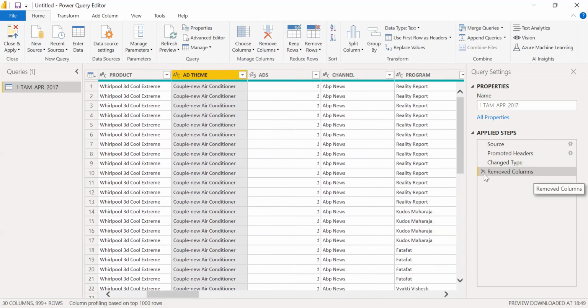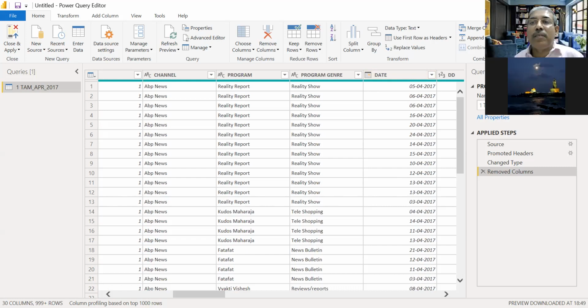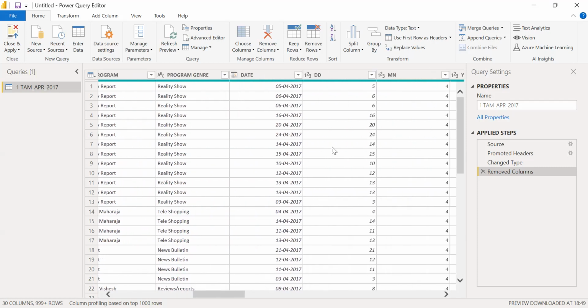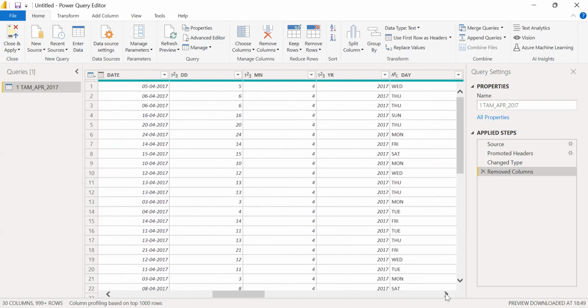You see it has come over here. If I want to undo, I can undo. The date is very important. This must show this date field. Otherwise, if it shows something else, that means it does not recognize it as a date. Remember, in Google Data Studio, it was not recognizing it as a date, and we had a problem: we were not able to do the time series analysis. So we need to ensure that this takes the date. This is fine. Day, month. Let it remain, but we won't do much with the month because it's all April.